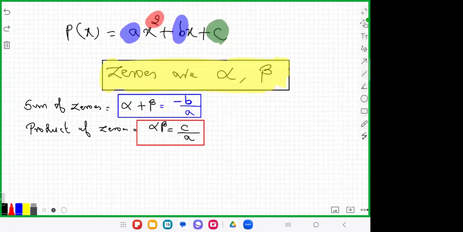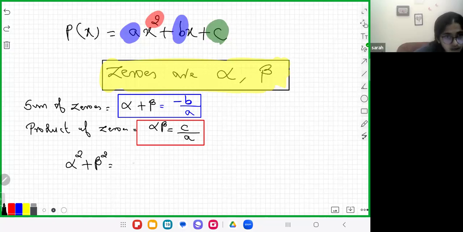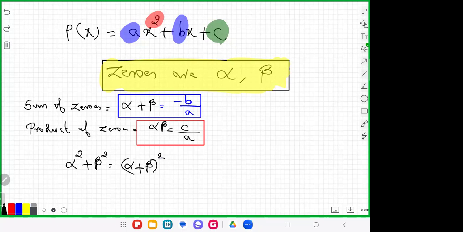You need to learn all these things by heart. Just write alpha square plus beta square, it will be useful. How can you find alpha square plus beta square? Alpha plus beta whole square minus 2 into alpha beta. Remember, alpha square plus beta square is important: alpha plus beta whole square minus 2 alpha beta.